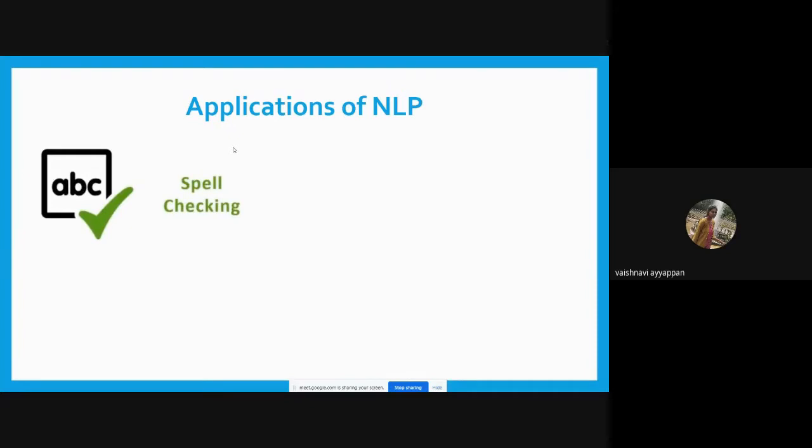Next, spell checking. Spell checking means if we wrongly type a word, it automatically suggests that it is wrong and corrects the word.